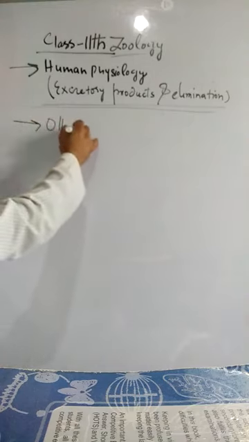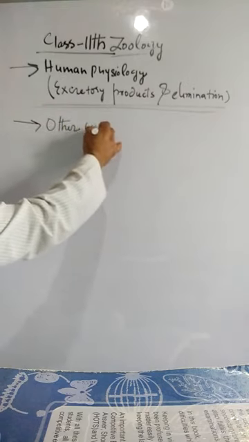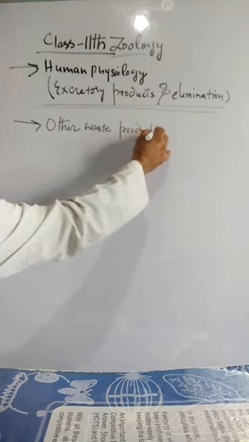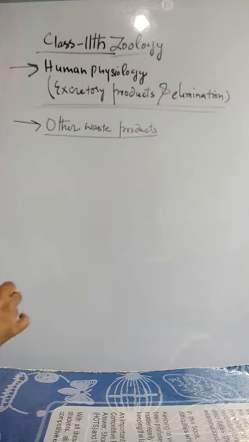In human physiology, excretory products and elimination, we are at the stage to discuss the other waste products in addition to nitrogen wastes. In the excretion that takes place in human beings and all animals, the products which are poisonous, useless, or disadvantageous for the body are removed outside. But so far as the concept of excretion is concerned, excretion deals mainly with the main excretory products, which are the nitrogen products: ammonia, urea, and uric acid.